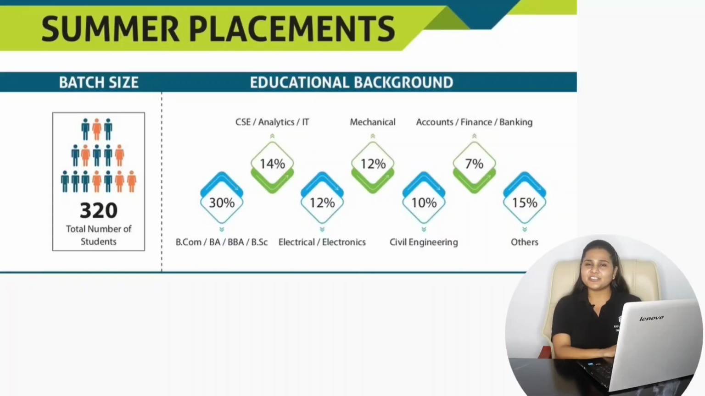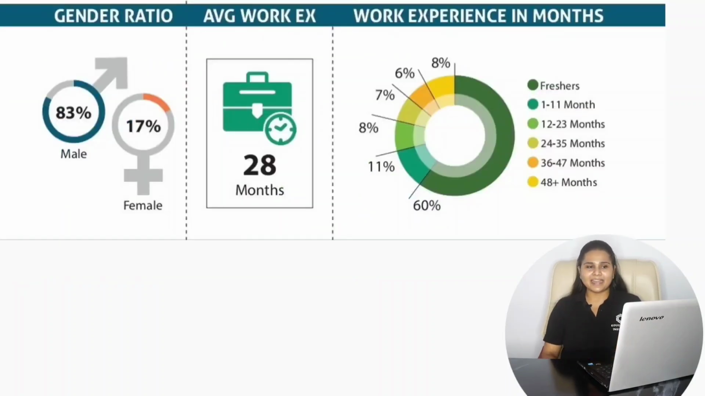If we consider the educational background of the candidates, 30% students are from BCom, BA, BBA and BSc. Then 14% students have a background in CSE, Analytics and IT. 12% candidates are from Electrical and Electronics, 12% are from Mechanical, and 10% are from Civil Engineering. 7% are from Accounts, Finance and Banking, and 15% candidates have an academic background other than all of these. If we consider the gender ratio, 83% candidates are male and 17% candidates are female.